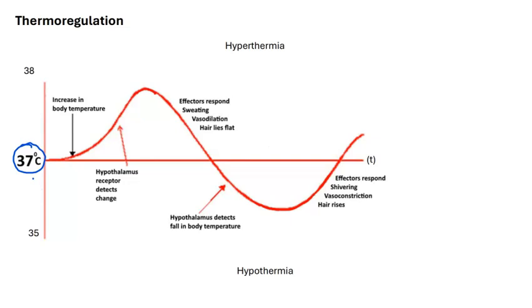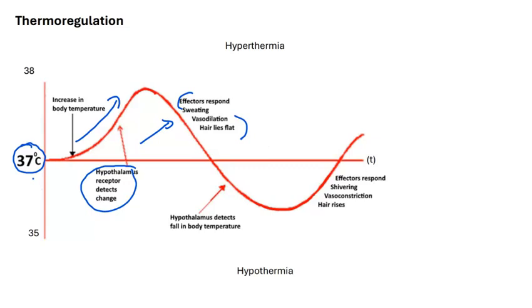And of course, if our body temperature rises too high, then we need to have a receptor, which is the hypothalamus, and it must be bringing about a response through its effectors, which we'll all know as sweating, vasodilation, and the hair lying flat on our body surface.